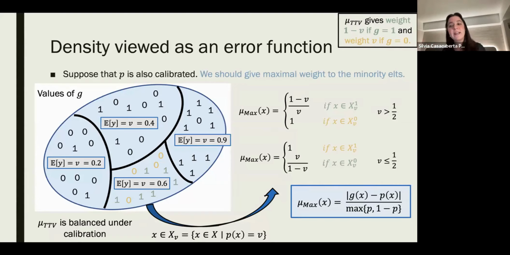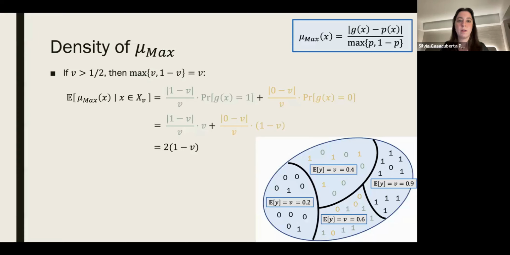Okay. So notice that it's a reweighted version of the TTV measure, where we reweight by the maximum of p and 1 minus p on each level set. So we're giving more weight to the level sets that have p-value close to a half. What is the density of this measure? Again, we can just compute it. Thanks to calibration, we're able to compute these densities in this more fine-grained way.